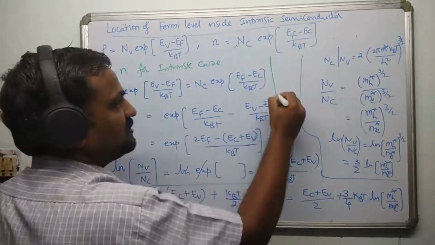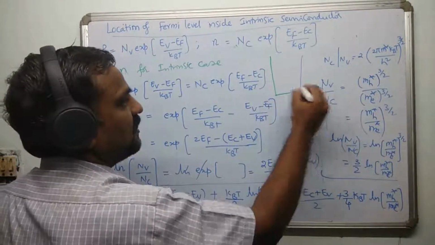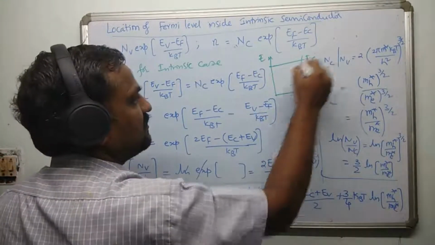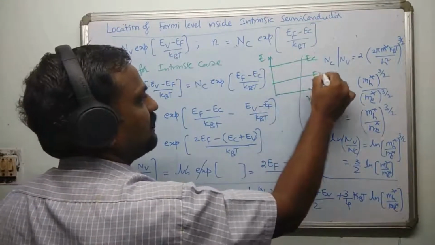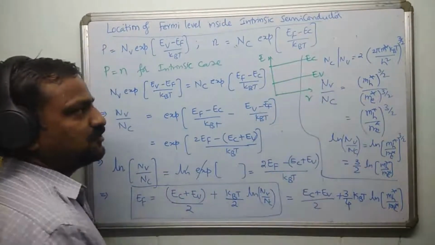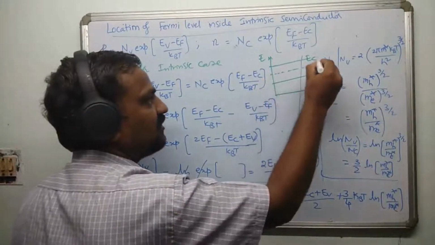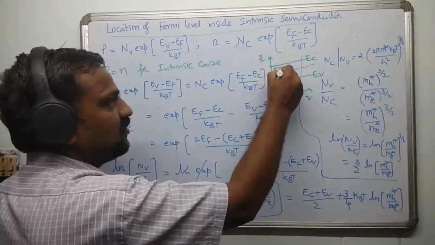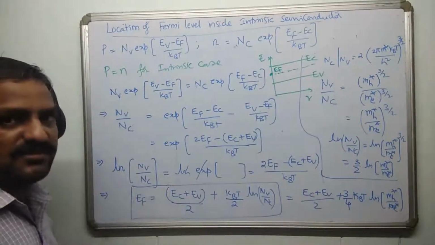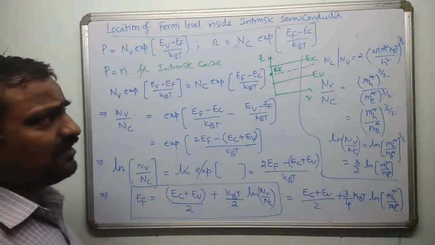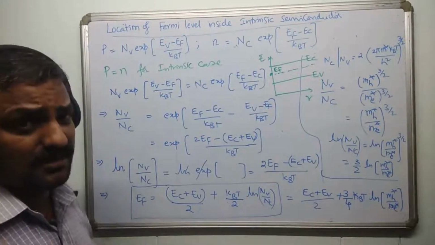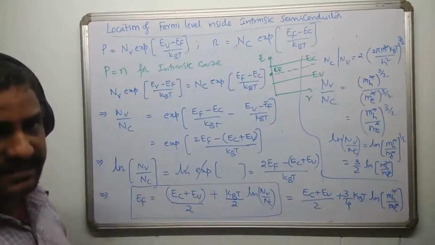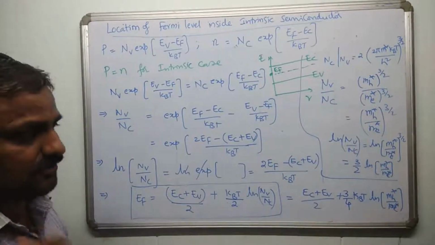If you recall the energy band diagram, this is position R, this is energy E. So this is EC and this is going to be EV. And Ec plus Ev by 2 means it's exactly the midpoint of both Ec and Ev. So this is the location of EF when you take the semiconductor at absolute zero. So the Fermi level falls exactly midway of the energy gap of the intrinsic semiconductor. This is at absolute zero.